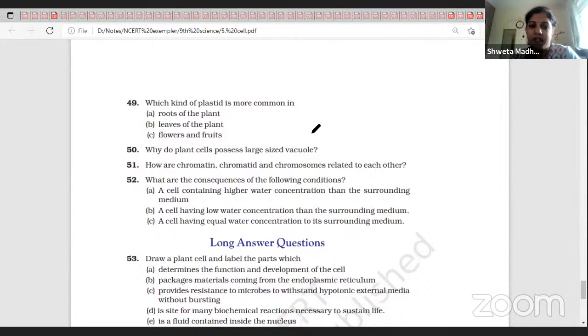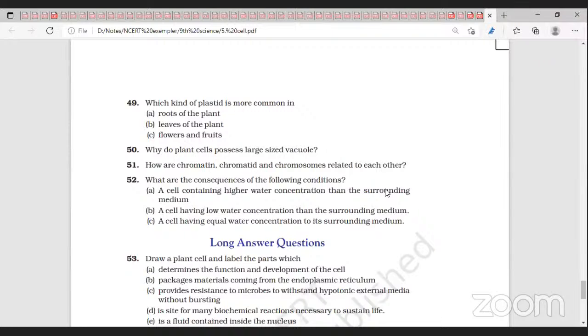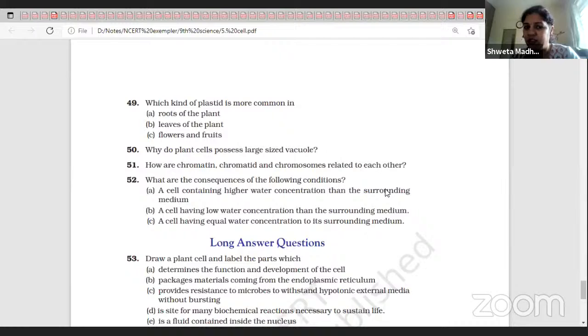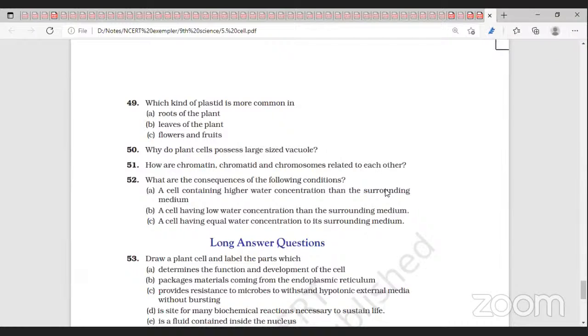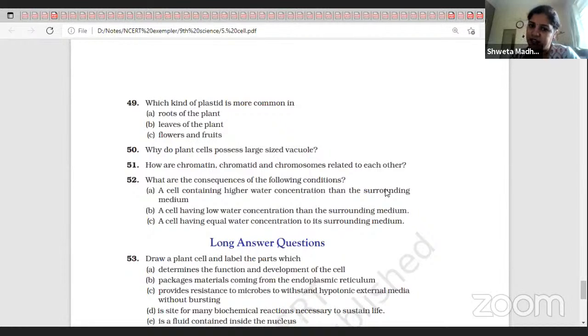How are chromatin, chromatid, and chromosomes related to each other? Chromatin is a chain of DNA. When many DNAs combine together, they form chromatin. So these chromatin threads are in the form of threads. At the time of cell division, these chromatin fibers arrange themselves into chromosomes. So the X-shaped structures, what you see.